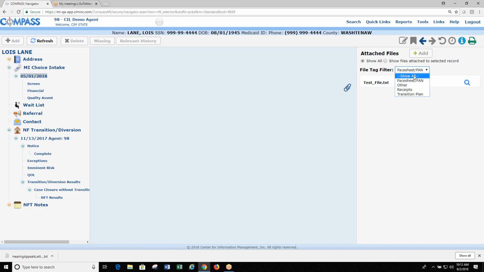So like I said, I would not even use this filter as a state user. It's very helpful to the waiver agencies because they're going to have a whole bunch of different types of files. They have unlimited that they can be putting up here with many different categories, and it may help them. But for state users, it's just probably going to cause more confusion. So I honestly wouldn't touch anything up here as a state user and just see everything, and then be able